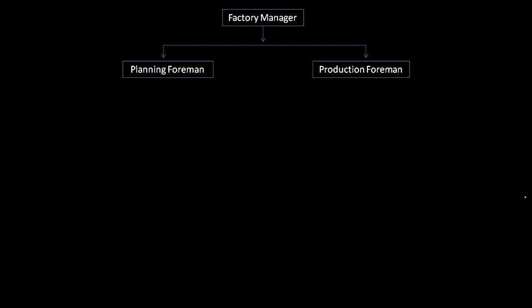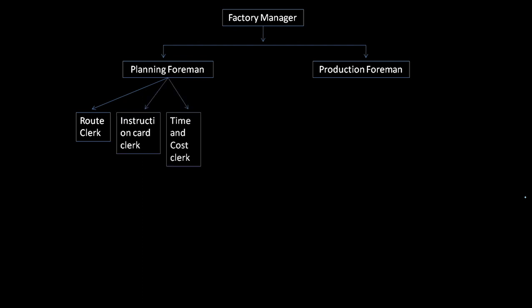So Frederick Winslow Taylor said that a factory manager basically has two angles to view the whole work, one is planning and one is production. And planning can itself be divided into four different categories. He named them route clerk, instruction card clerk, time and cost clerk, shop disciplinarian.